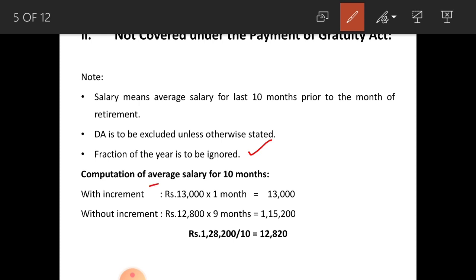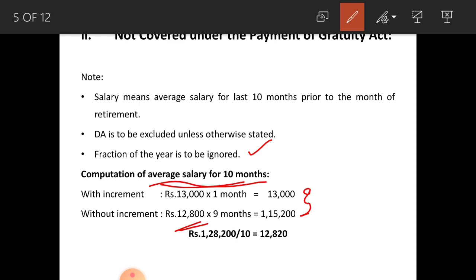Next, computation of average salary for 10 months with an increment only in January, that is 13,000 into 1 month, because every year increment falls in the month of January. Here he is retiring in the month of February, so only in January he is getting an increment of 200, that is included in 13,000, and in previous 9 months it is 12,800, that is without increment you have to consider.